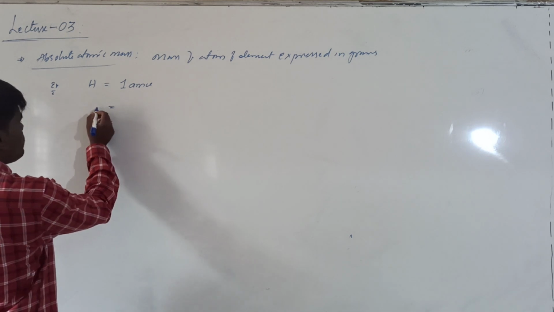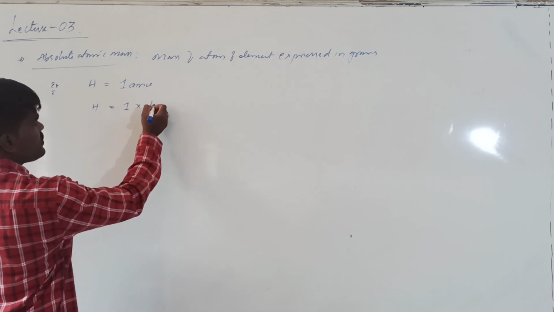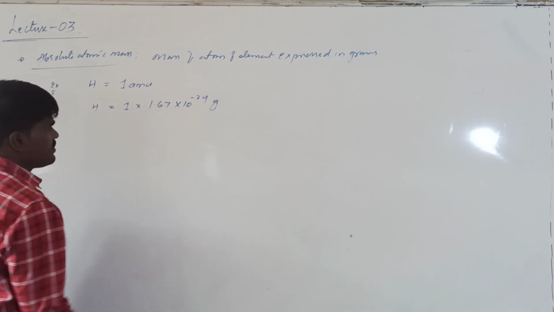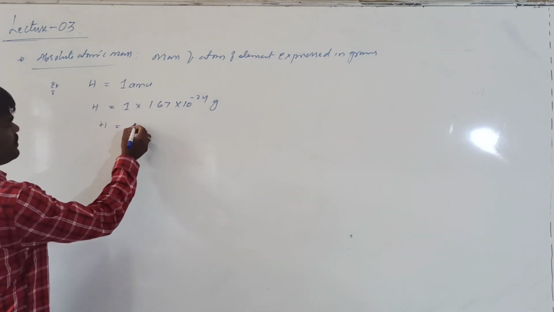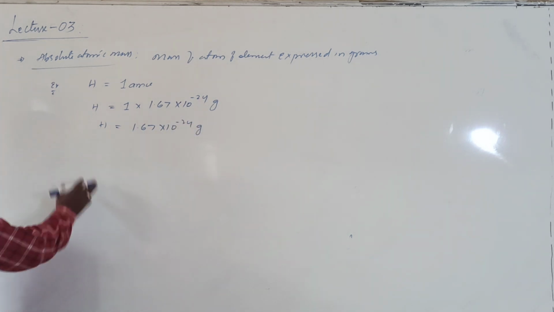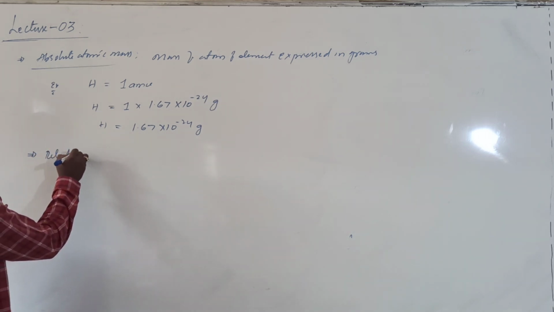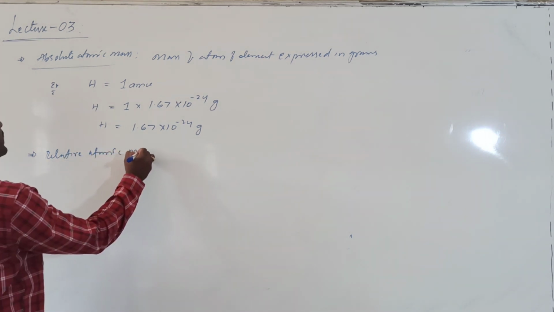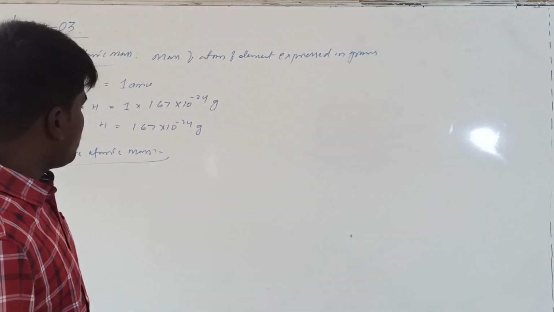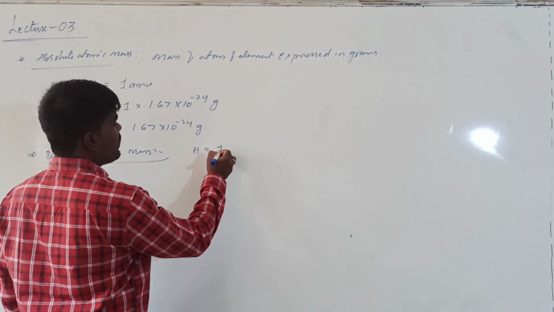The absolute mass of hydrogen will be equal to 1 AMU. What is AMU equal to? 1 AMU is equal to 1.67 into 10 power minus 24 grams. This is the absolute atomic mass of hydrogen. And there is another term, which is relative atomic mass. Relative atomic mass is in comparison with another atomic mass such as carbon. But this relative atomic mass generally does not possess any unit. Simply, the relative atomic mass of hydrogen will be said as 1.